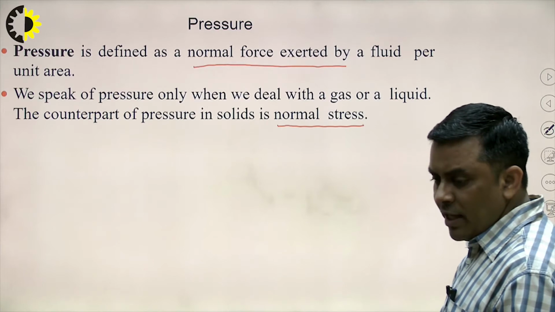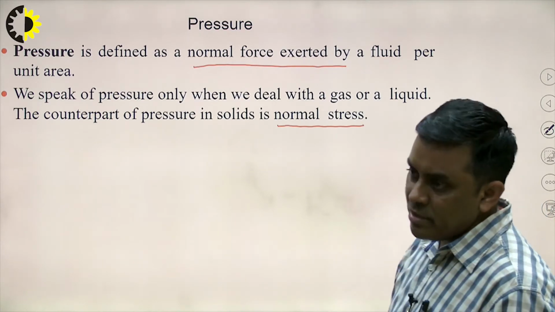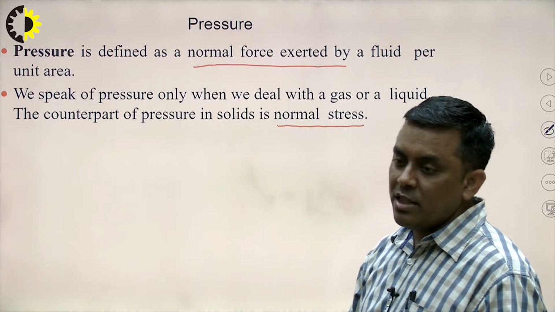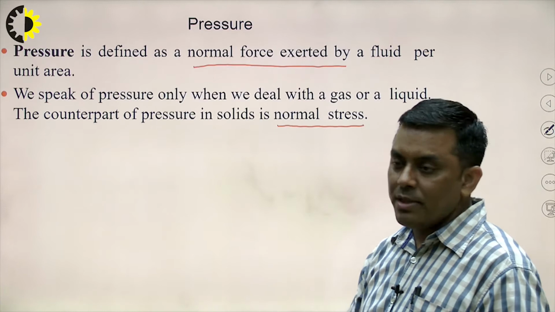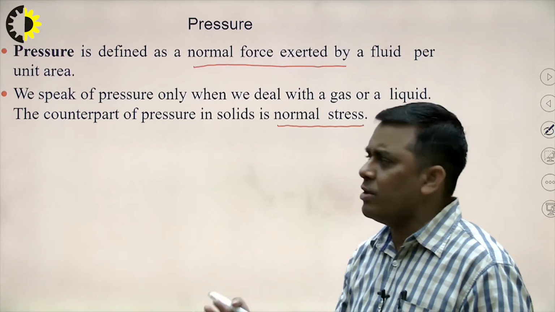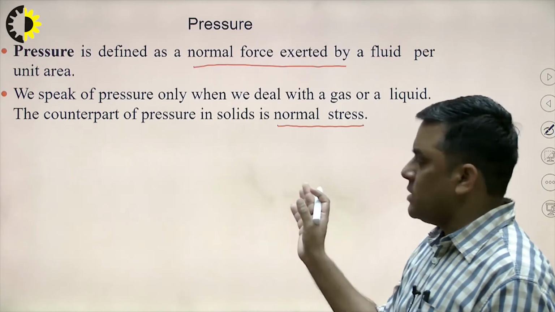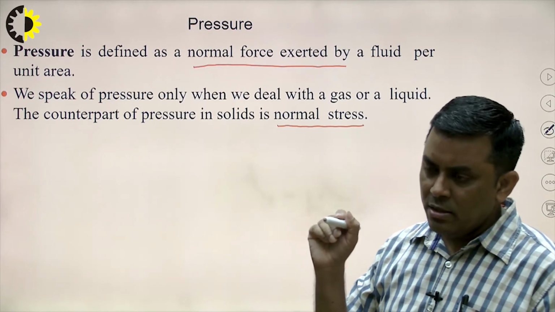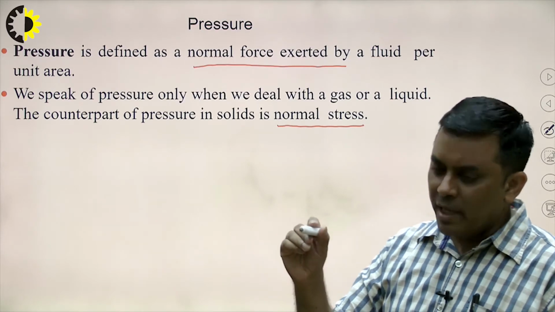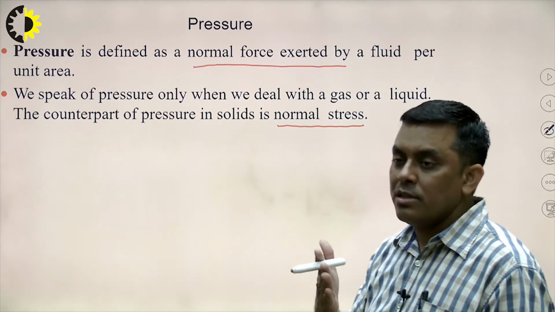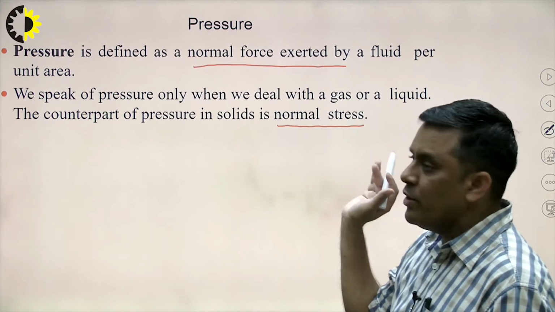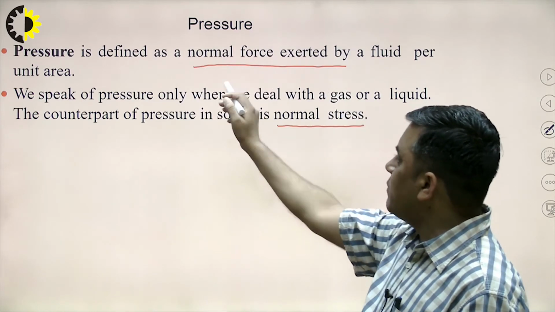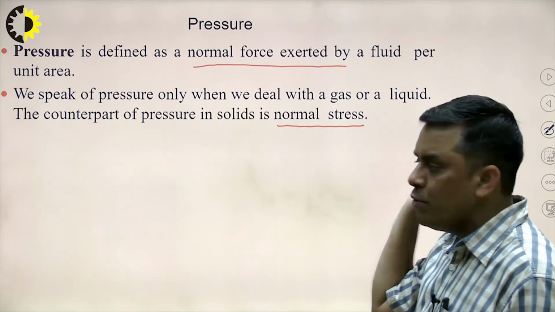So if the area is less and the force is the same, then obviously the pressure will be higher, or as the area increases with the same force, the pressure felt by that surface or body will be lesser. This is what we all understood in our 8th, 9th standard: why a nail can be inserted, why a needle pierces easily, why something can be cut with a knife. These things are known to us, so I am not going into much detail. For our discussion, pressure is the normal force exerted by a fluid per unit area.